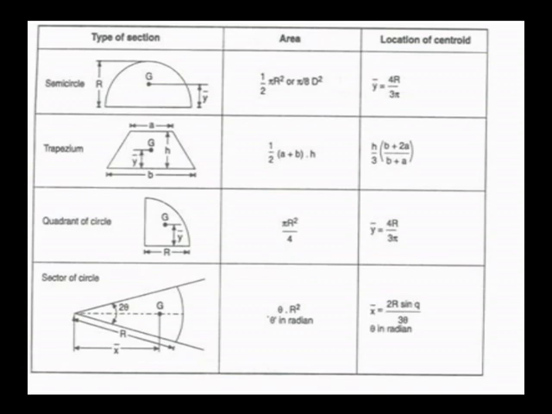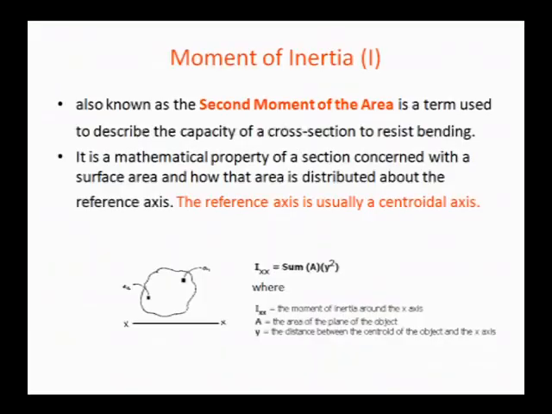Like this, I have shown it for all the basic sections. For solving the problems, importantly you have to know where the centroid lies for a rectangle, as well as a square and a circle. If you know these three plane sections, you can easily calculate the centroid for all the sections.